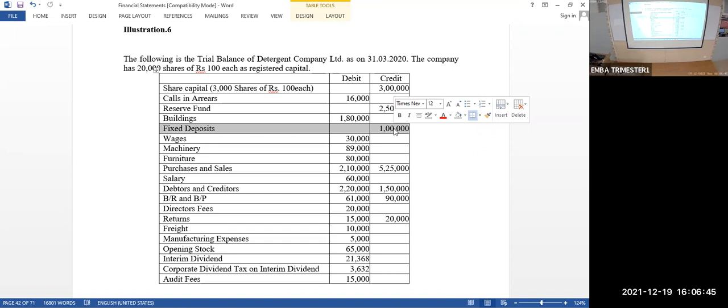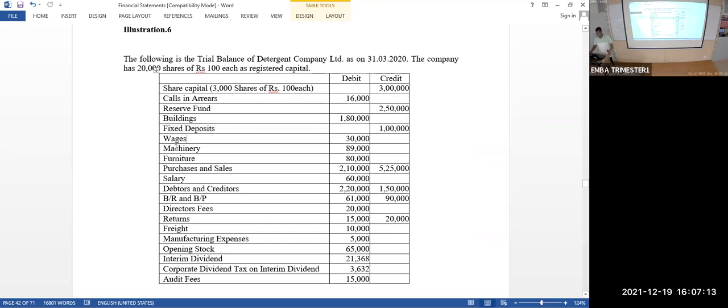Please understand, companies can also take money from the general public in the name of fixed deposit. But no, all companies cannot take it. Only reputed companies, after taking permission, can do it. So fixed deposit 1 lakh rupees. So it is a liability. So it will be a balance sheet item under which heading? Under liability and equity. Okay. Under which heading? Long-term borrowings.